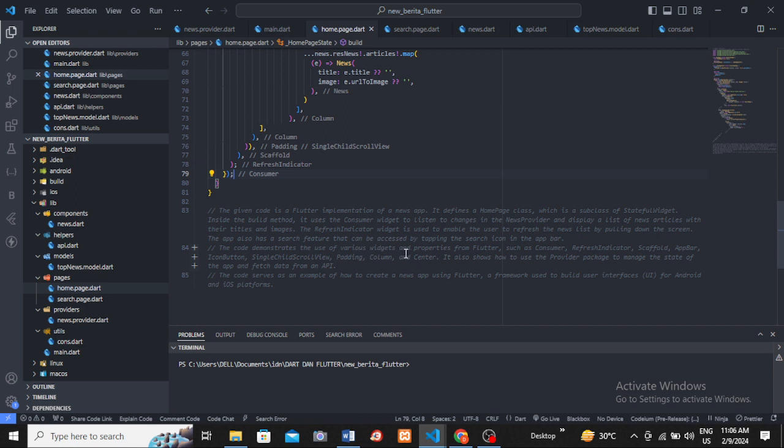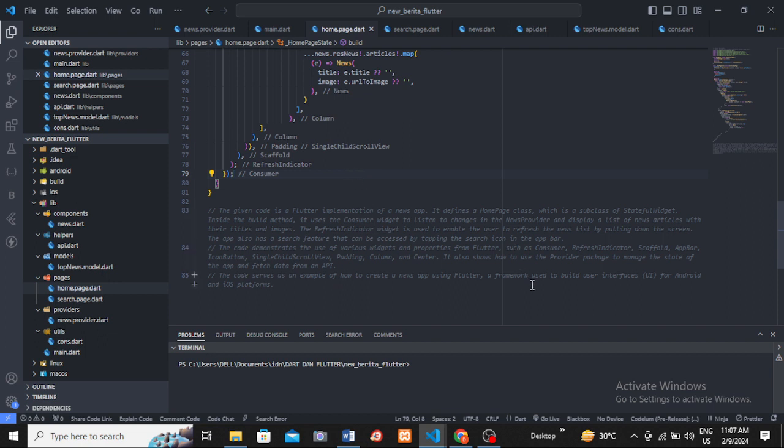The refresher widget is used to enable the user to refresh the news list by pulling down the screen. And the app also has a search feature that can be accessed by tapping the search icon in the app bar. The code demonstrates the use of various widgets and properties from Flutter, such as custom refresh indicator, scaffold, app bar, icon button, single child scroll view, padding, column, and center.